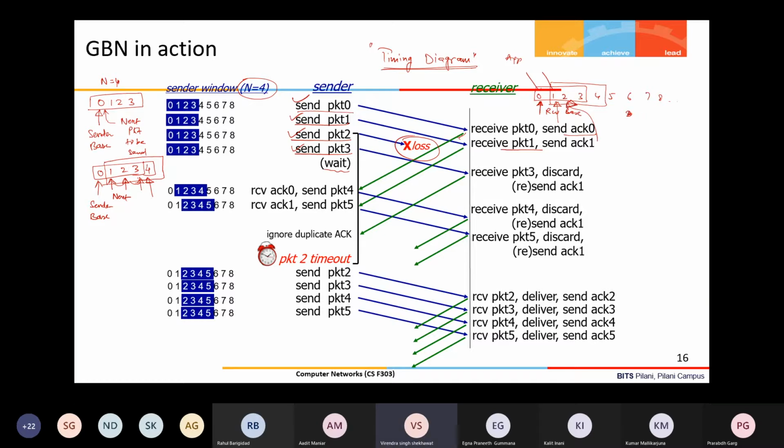So in this case, receiver can receive 2, 3, 4, 5. So up to 4, that is the receiver's base. But precisely we say that in the case of Go-Back-N, the receiver is maintaining just one pointer, that is, what is my next sequence number. So that receive base, it is maintaining only one pointer, and no buffer is required as such, because it is receiving all the packets in order.